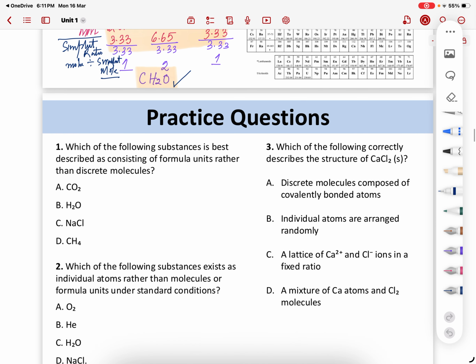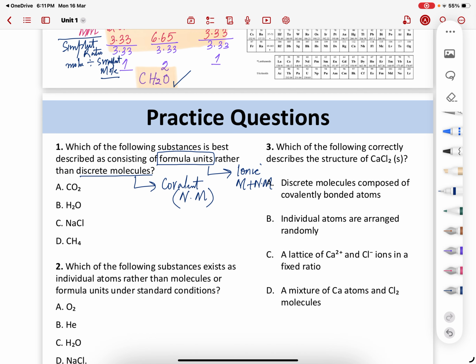Now let's see some questions. Which of the following substances is best described as consisting of formula units rather than discrete molecules? So molecules means you are talking about covalent compounds. When I say covalent compounds, you will only have non-metals. Formula units means you're talking about an ionic compound. You will have a metal with a non-metal. So which of the following substances is best consisting of formula units?